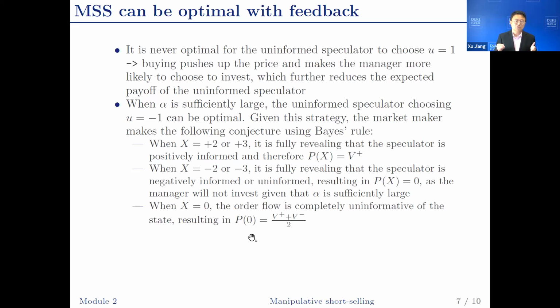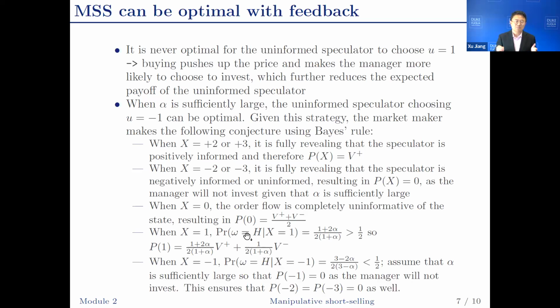When X equals 0, we can show that the order flow is completely uninformed. Because the project has positive NPV, the manager is going to invest. So P0 is just the ex ante firm value from investing. When X equals 1, we can use Bayes' rule to figure out that the posterior belief omega equals H is bigger than 1/2, which means that the project is even more positive NPV. So the manager is going to invest. And the price, when order flow equals 1, would be the expected value of the investment project conditional on order flow equals 1.